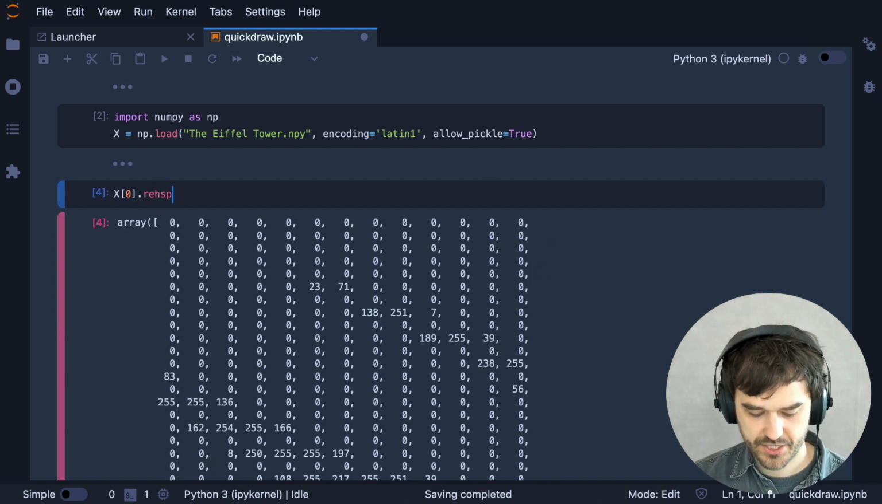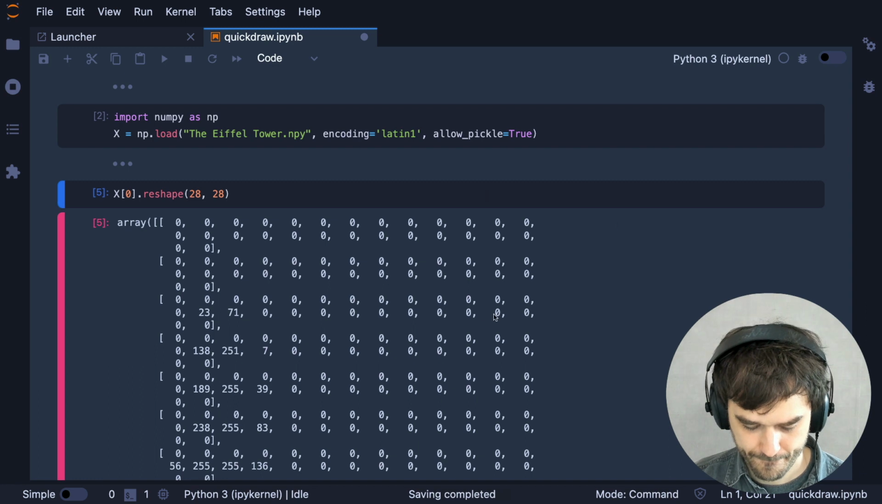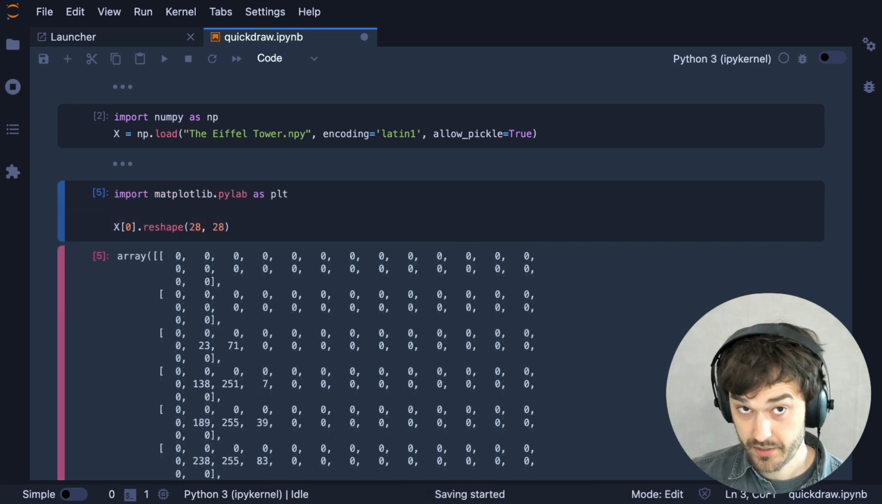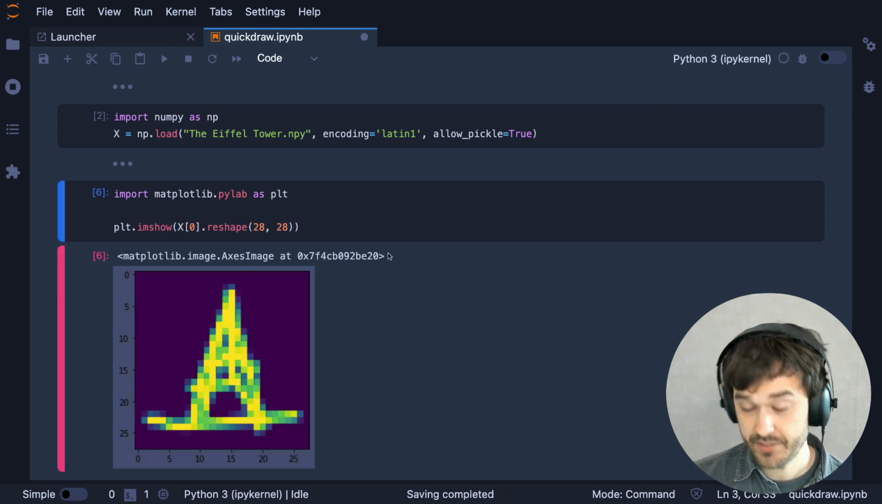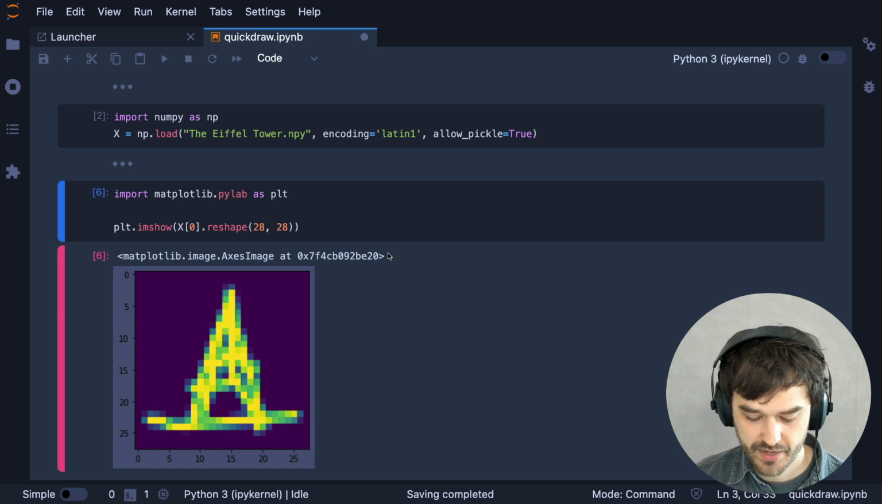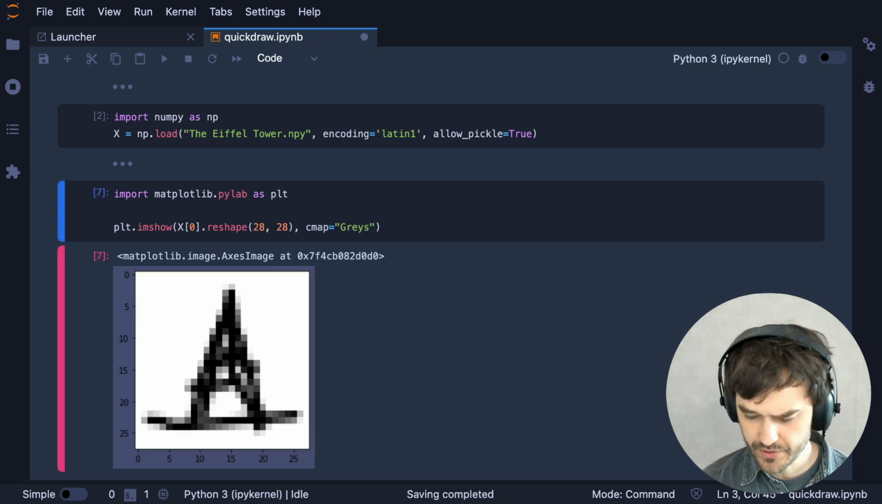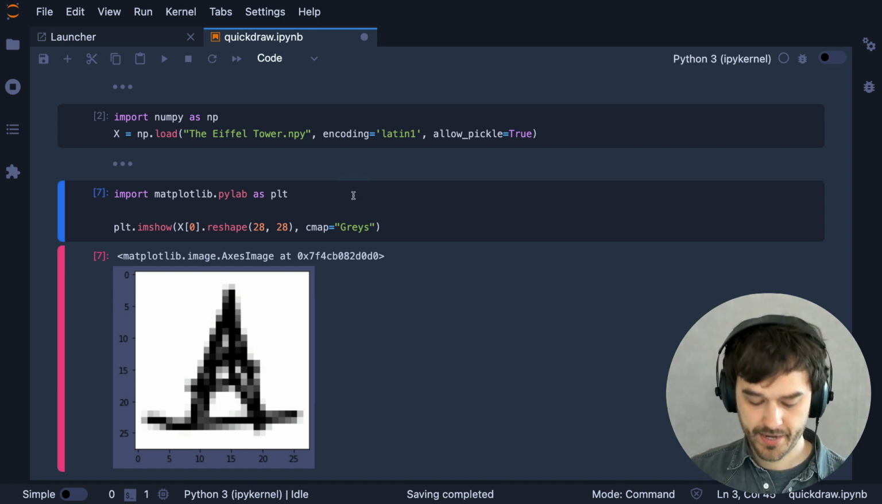This doesn't represent the actual image though. What I need to do for that is I need to reshape this NumPy array like so. But the easiest way to just get a glimpse of what's being drawn here is to use matplotlib. And what I can do from here is I can type plt.imshow. And this is going to actually give me like a little rendering of what I'm actually drawing here. But I think I would like to draw this in black and white. So I need to set the color map as well. But here is supposedly an example of a drawn Eiffel Tower.